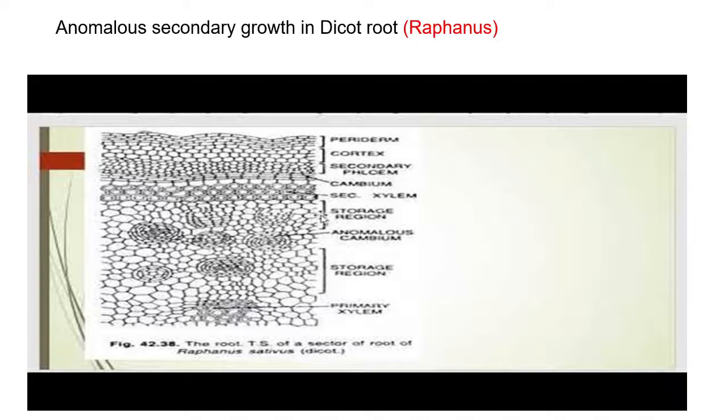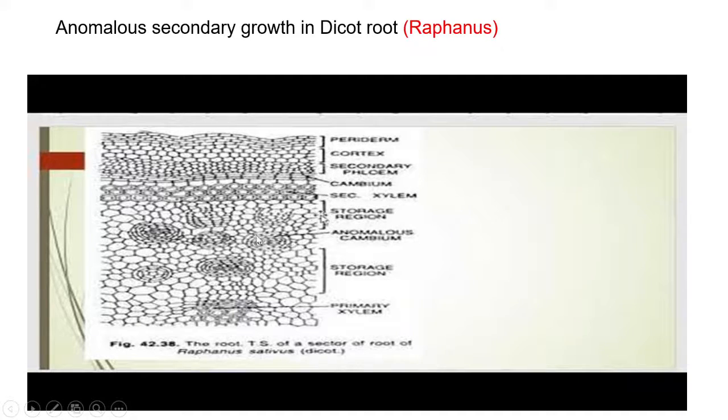Now another point is anomalous secondary growth in dicot root, for example, Raphanus. The dicot root of Raphanus shows the proliferation of parenchyma in the pith and in the secondary xylem. The differentiation of conjoined concentric vascular bundles also takes place within the parenchyma.